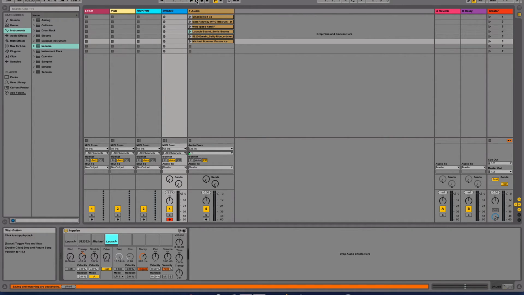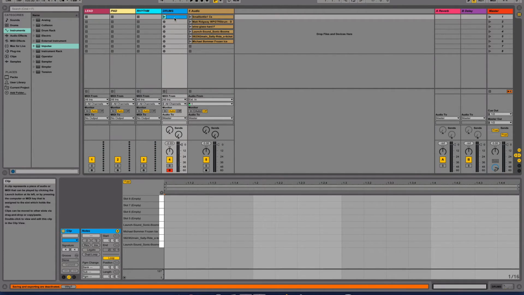I'm just going to stop my project from running, and I'm going to double click in one of the empty cells under my drums. Now this gives me full access to my drum track. This grid down here is 1 bar's worth of audio that I can populate with any pattern that I wish. So let's start with our kick drum. By clicking on play, it will simply loop this pattern. As you can see, there's no audio in there at the moment.